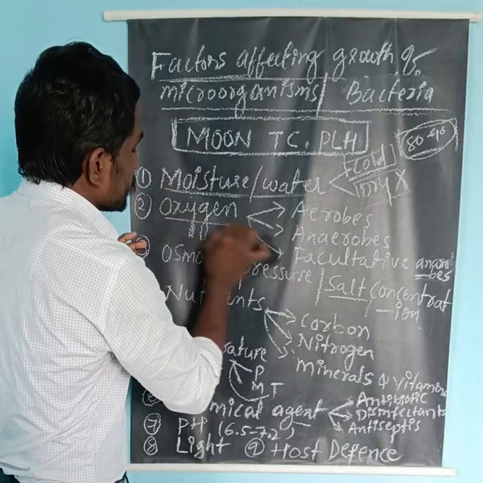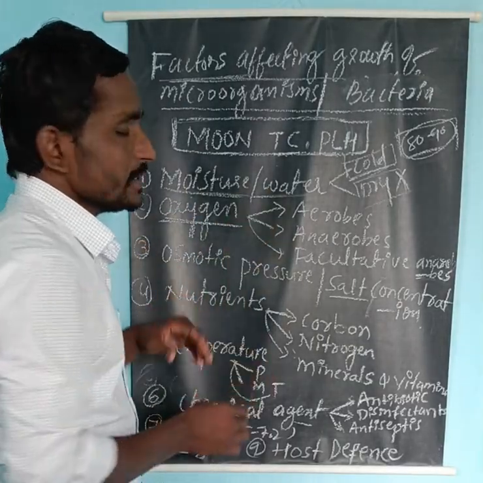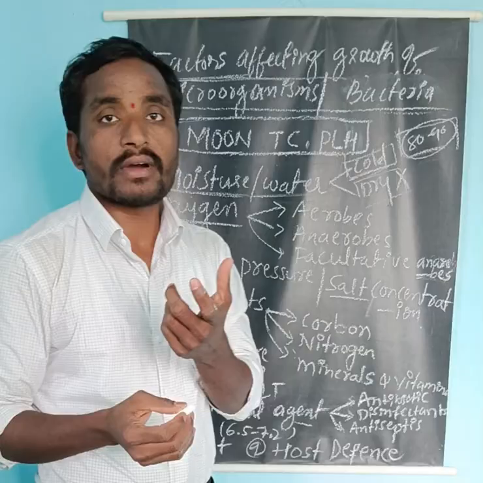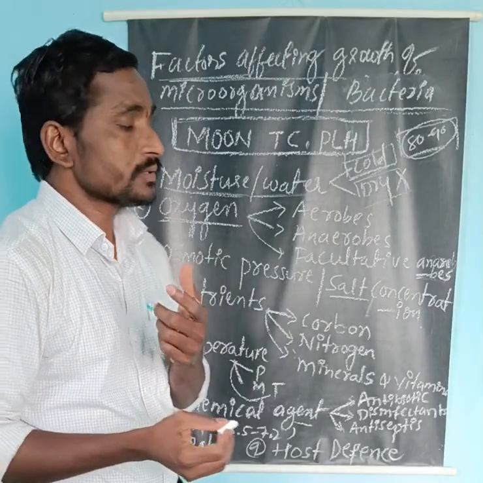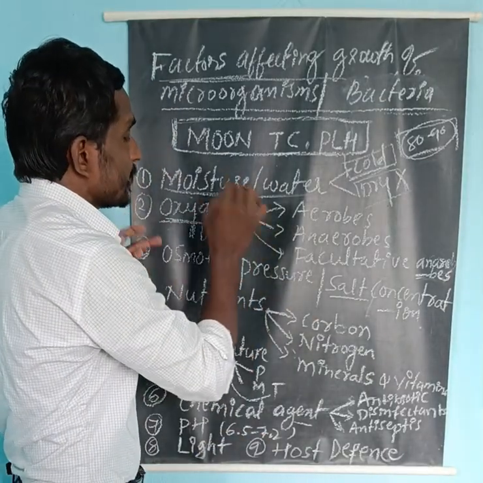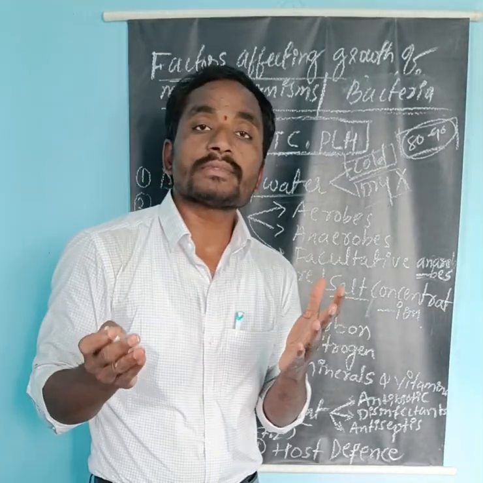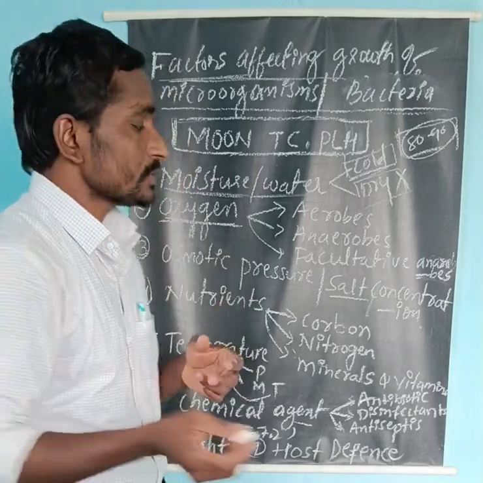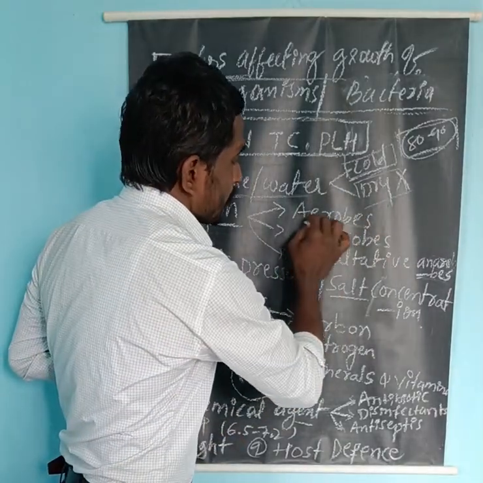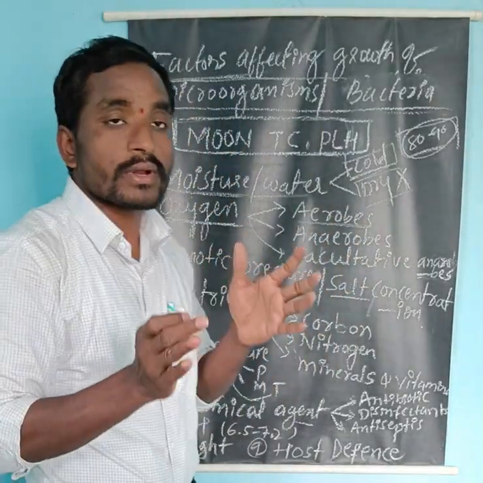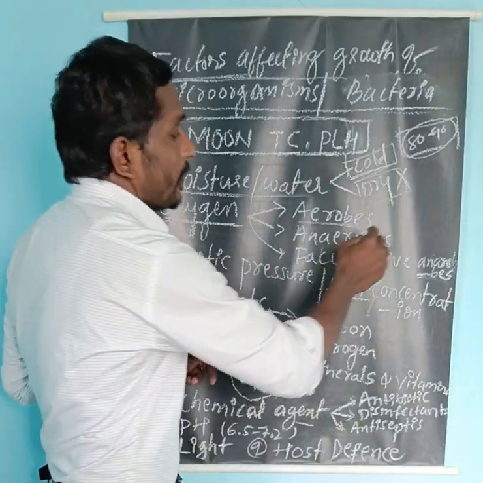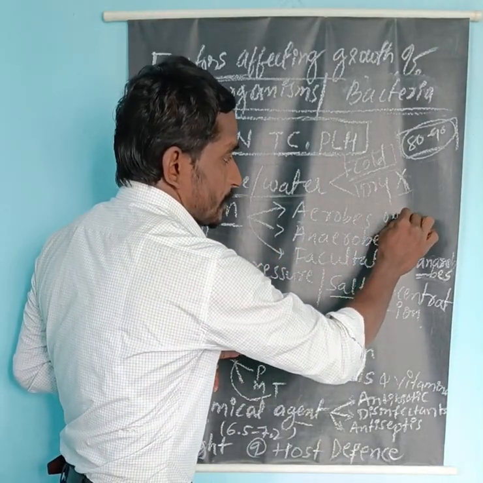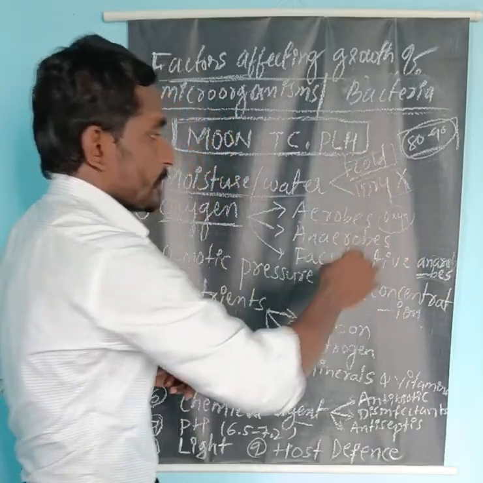The next one is oxygen. Oxygen is essential for each and every living organism, as in human beings also. Microbes also need oxygen, though some microorganisms do not need oxygen. The first one is aerobes. Aerobes are the microorganisms or bacteria that need oxygen for their reproduction or survival.